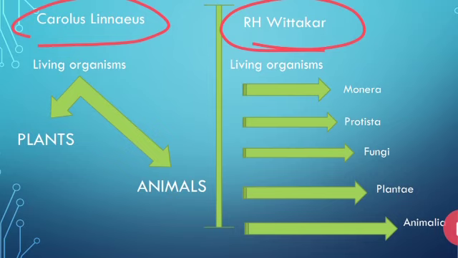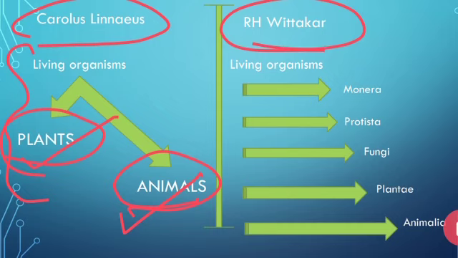First of all, Carolus Linnaeus classified the organisms into two groups, plants and animals. After the invention of the microscope, what happened? The microorganisms can't be kept under animals, they can't be kept under plants. There was something different from them.